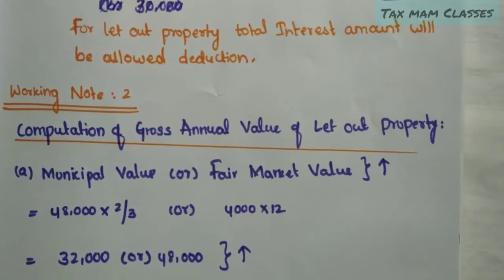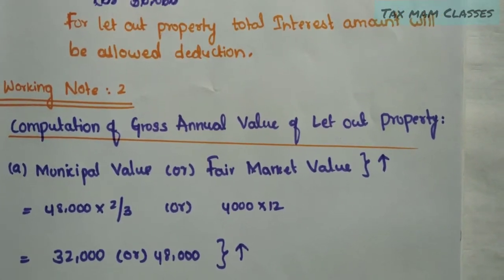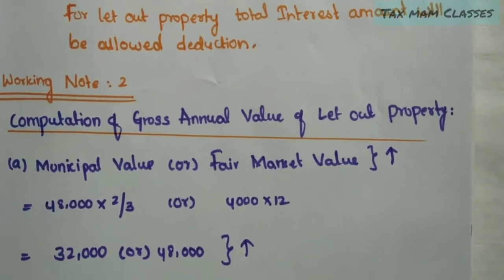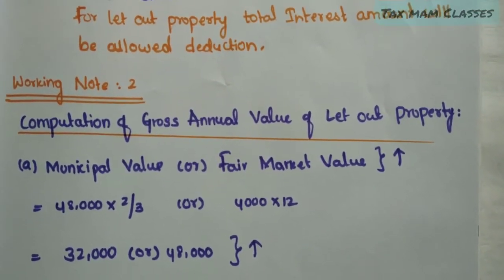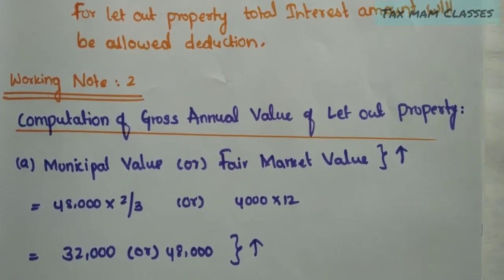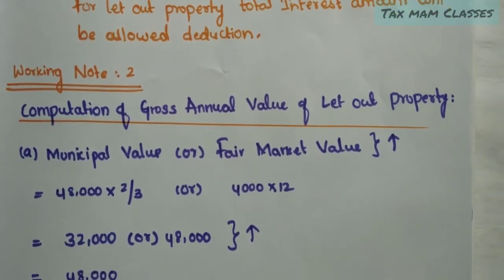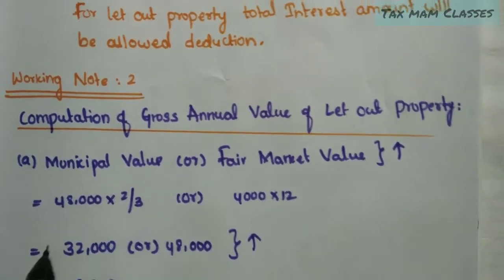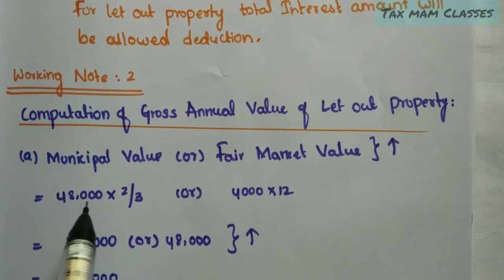So now coming to the computation of gross annual value for the let out property. The gross annual value for the self-occupied will be nil as well as NAV will be nil, whereas we have to compute the gross annual value for the let out property. If we see the question, the municipal value is given as 48,000 for the whole house, right?